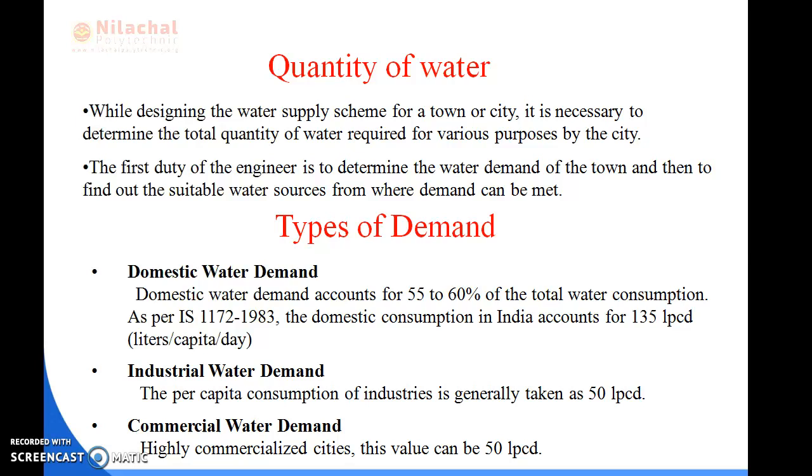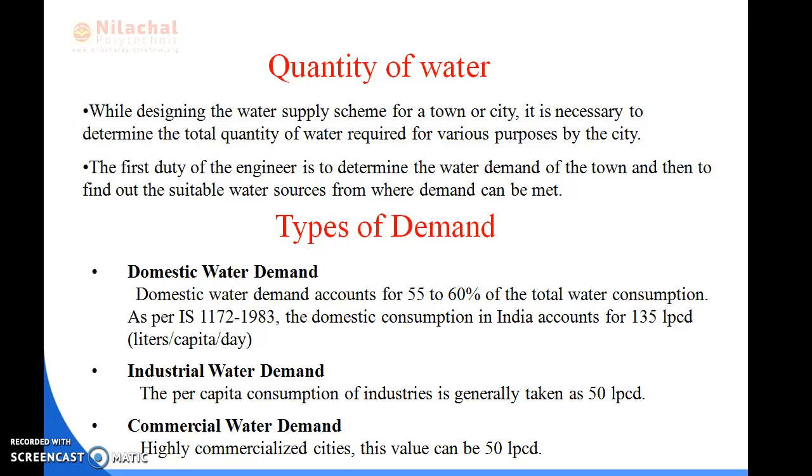The quantity of the water required for the domestic use mainly depends upon the habits, social status, climatic conditions, or any types of customs of the people. In domestic water demand, it mainly takes 55 to 60% of the total water consumption. As per the IS code 1172-1983, the domestic consumption in India mainly accounts for 135 LPCD, that is liter per capita per day.